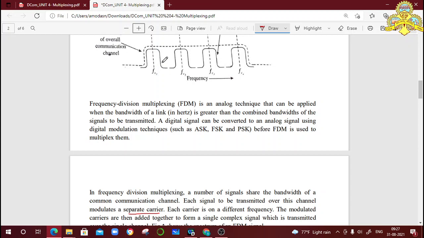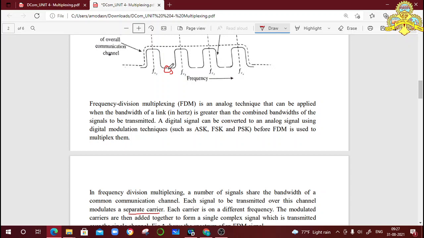There is a guard band between FC1 and FC2. Correct? But the first signal can interfere with the second signal. Due to that interference, we may have some distortion. This interference of the first signal and the second signal is called crosstalk.